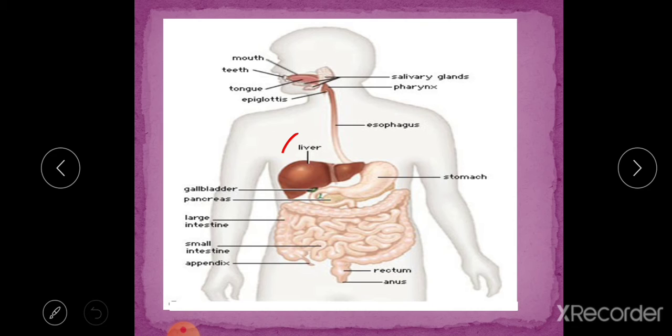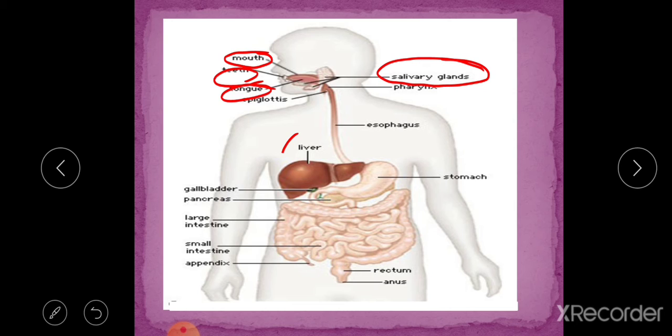Now this is the mouth, the first part of our digestive system, through which we enter the food. Inside the mouth we have special organs for chewing and breaking down of food. These are the teeth and tongue for mixing of food. Then the salivary glands help all these organs in the digestion of food mechanically and chemically.